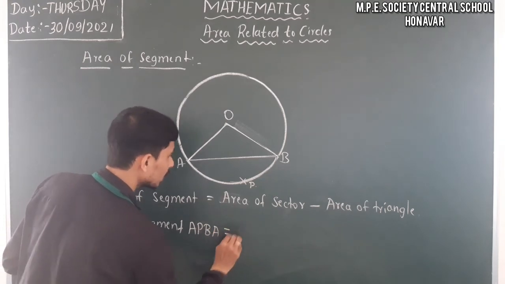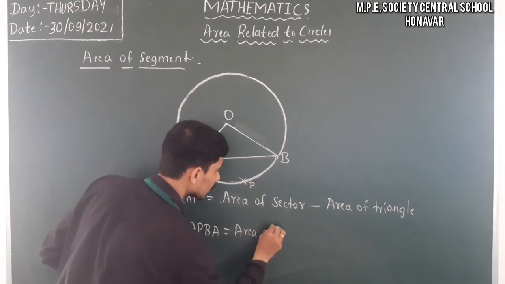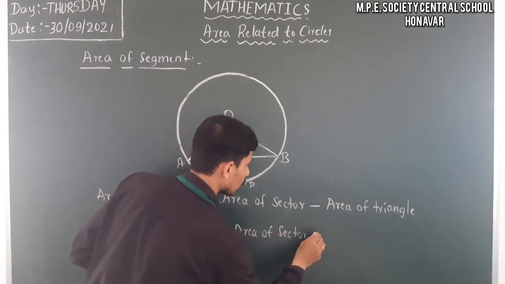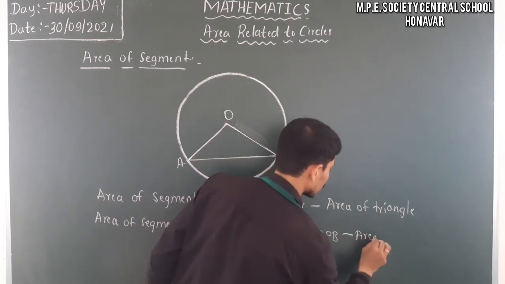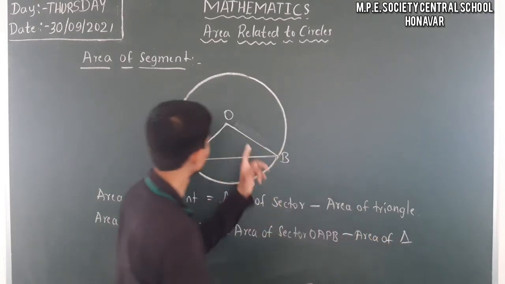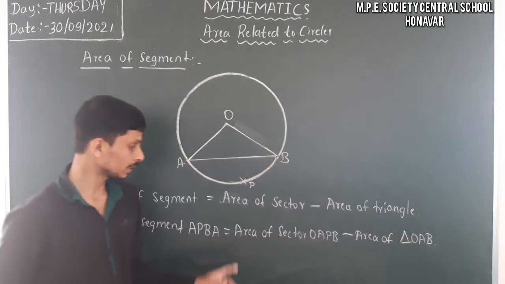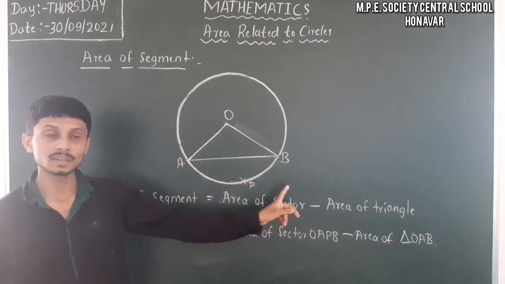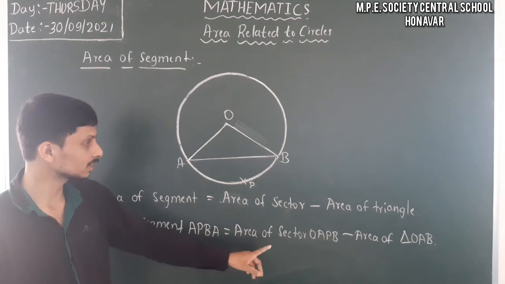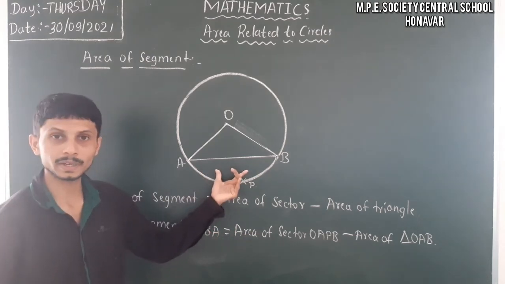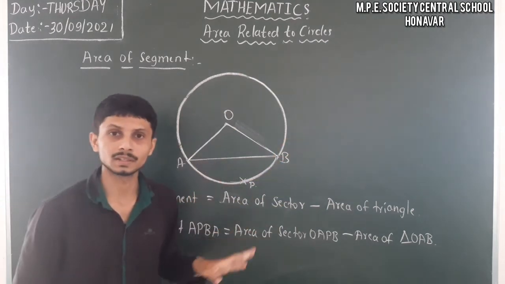Let us say area of segment APBA is equal to area of sector OAPB minus area of triangle OAB. So firstly you have to find the area of the sector, then find the area of triangle OAB, then subtract both, and you get the area of this segment. This is the formula to find the area of the segment.